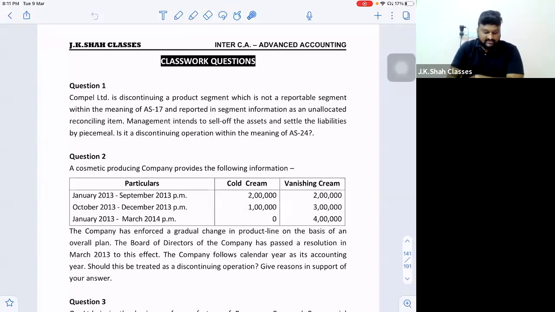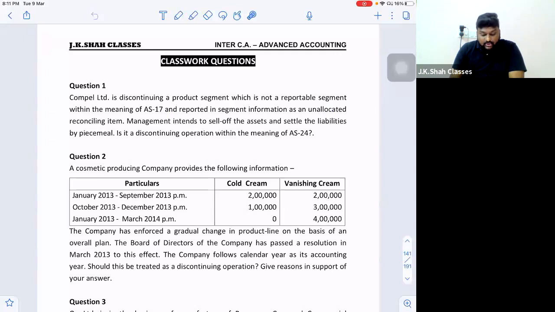Question number 1. What does it say? Compel Limited is discontinuing a product segment. It is discontinuing a product segment, meaning it's a separate business segment which they are planning to discontinue, which is not a reportable segment within the meaning of AS 17, and it is reported in segment information as an unallocated reconciling item. Unallocated reconciling item means it is not a reportable segment, but it can be considered as reportable only if it is required by management. So technically, we are not reporting this. That is why it is considered as an unallocated reconciling item.